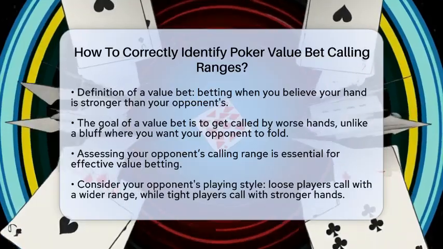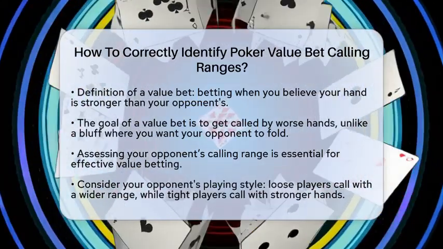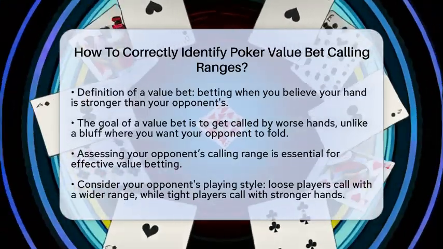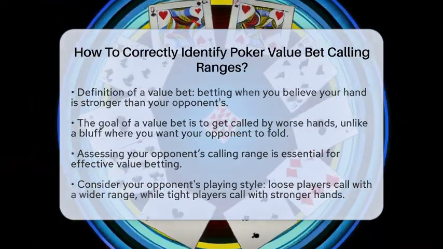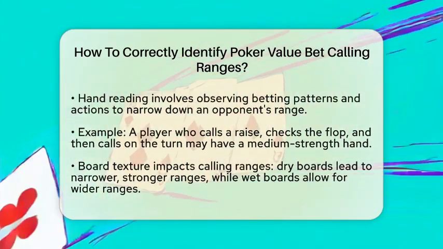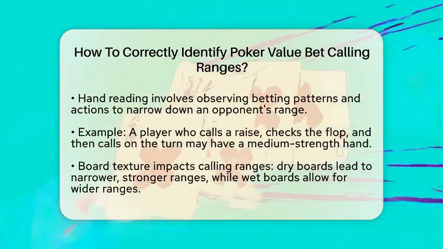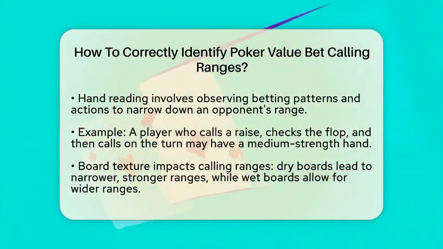Next, you need to assess your opponent's likely calling range. This means figuring out what hands they might call your value bet with. Consider their playing style. Loose players tend to call with a wider range, including weaker hands. Tight players, on the other hand, will only call with stronger hands.